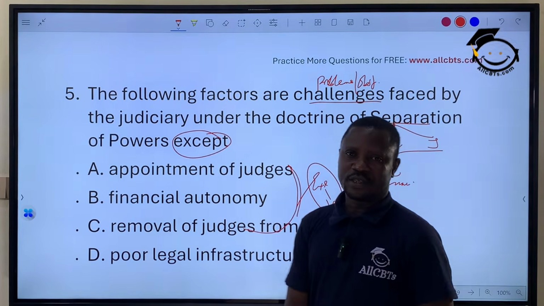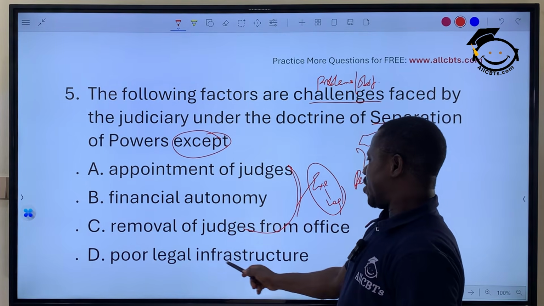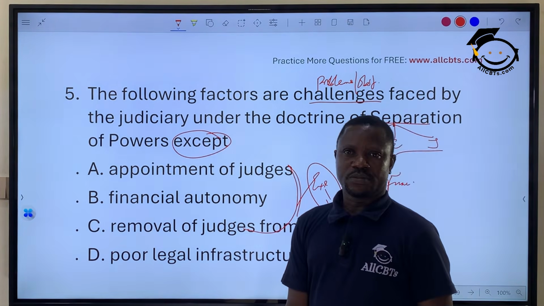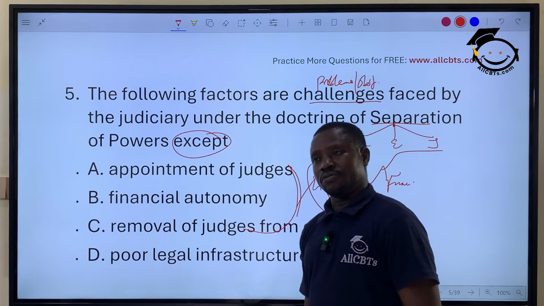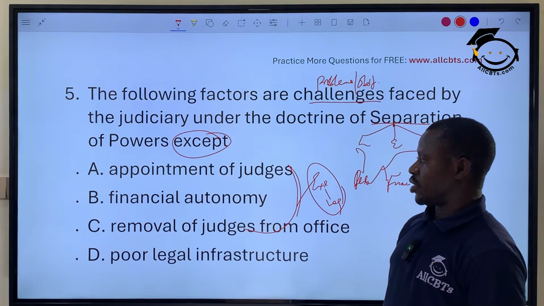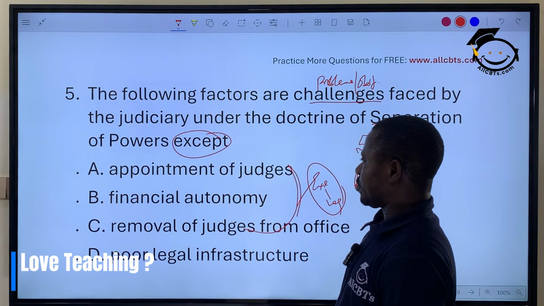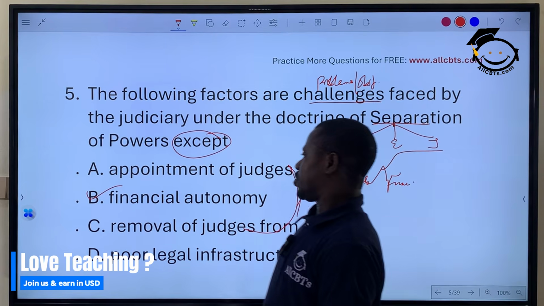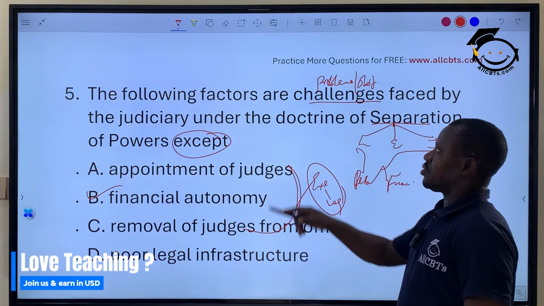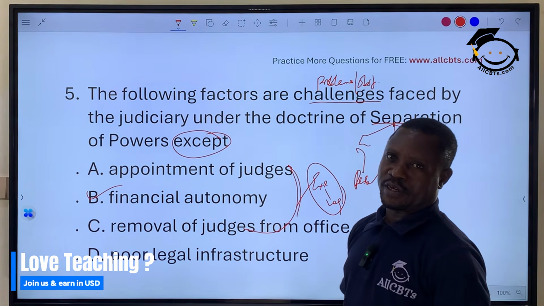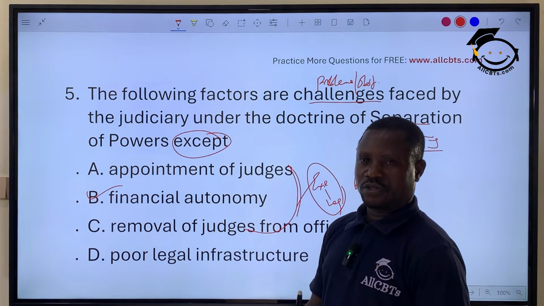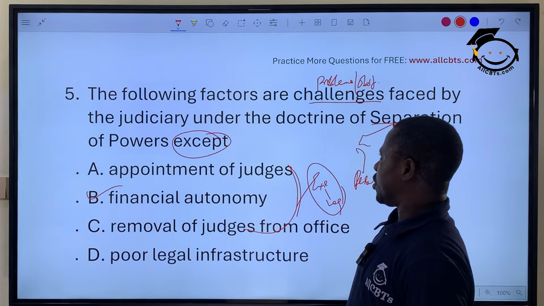Checks and balances in that case. Then when we have poor infrastructure, legislative, judiciary buildings, judiciary materials, and physical needs. So the correct answer here is financial autonomy. Autonomy does not negate judiciary independence, rather it strengthens the judiciary in performing their duties.